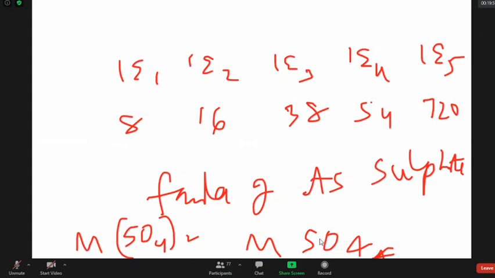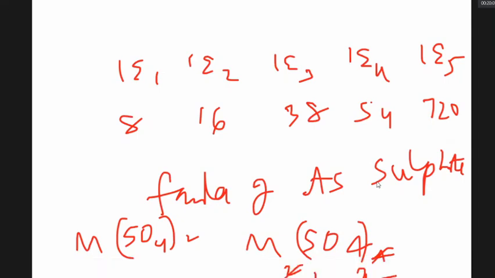You can simplify. You can say it is M(SO4)2. M2(SO4)4 should be simplified. If you simplify, it is 1:2. Can you see that?